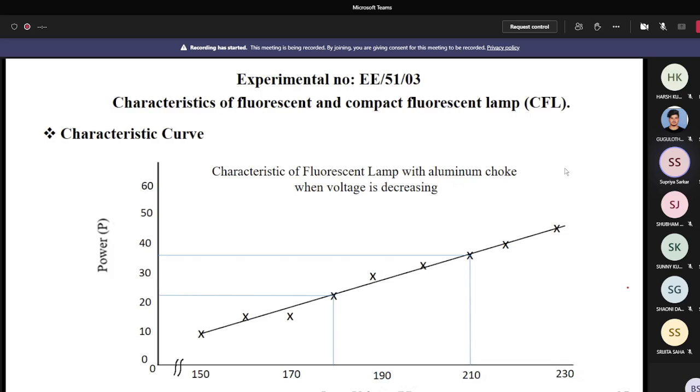And here also you have to draw the curve power versus input voltage. Same result, same characteristic curves. You can get it. Okay, by when we are decreasing the voltage, what you see at 150 volt, the bulb glows off. After that, you cannot get any reading. So it can extend up to 150 volt.